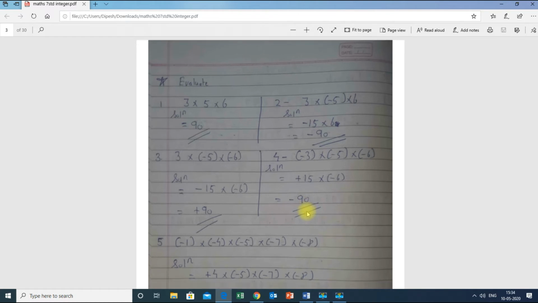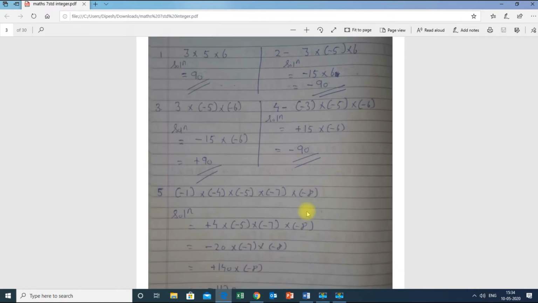Next, question number 5. Here there are 4 terms, the method remains the same. Method never changes. Keep one thing in mind, whatever method you use, the answer never changes. So minus 1 into minus 4 is plus 4, and the remaining part I wrote as it is over here.